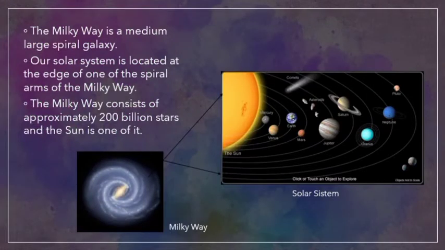What is the Milky Way? The Milky Way is a medium-large spiral galaxy. Our solar system is located at the edge of one of the spiral arms of the Milky Way. The Milky Way consists of approximately 200 billion stars, and the Sun is one of them.